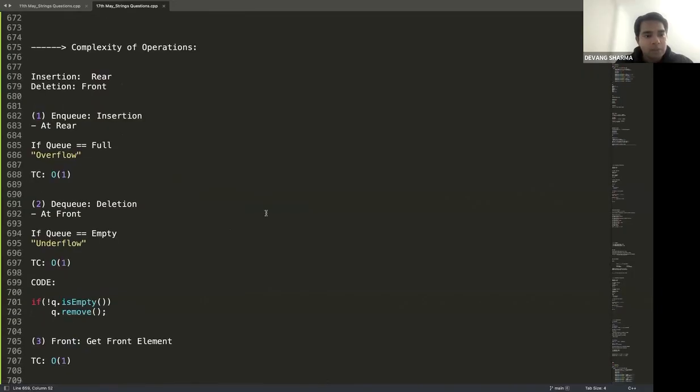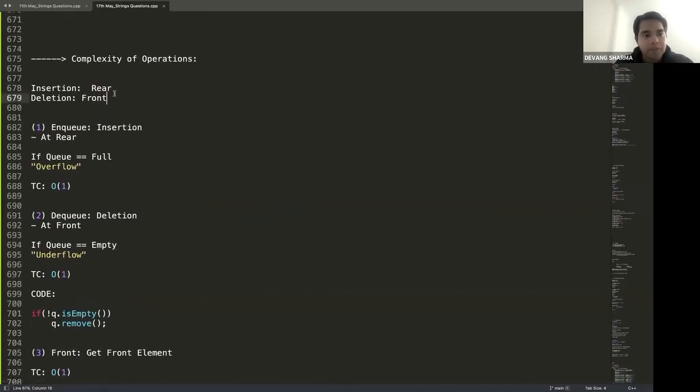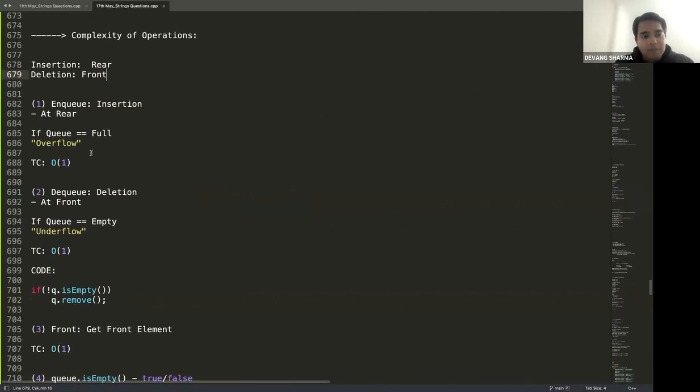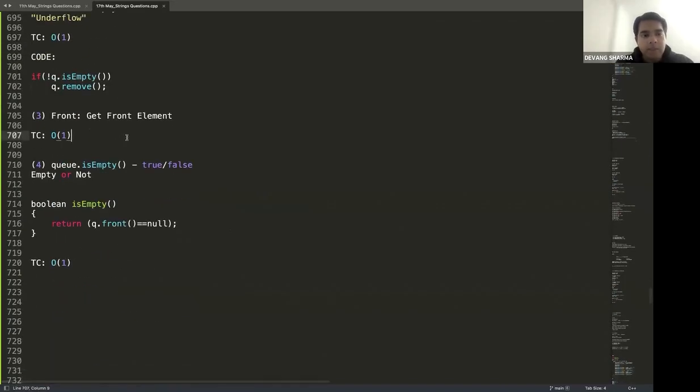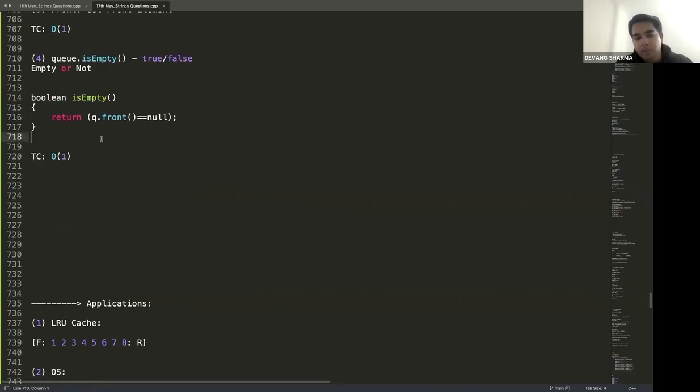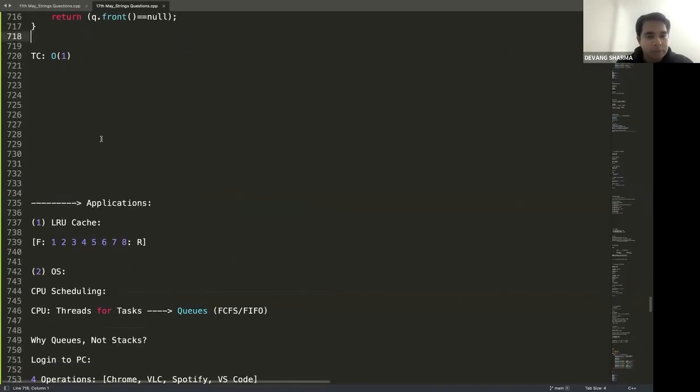We talked about the complexity of operations. Since insertion happens at the rear and deletion happens at the front, the complexity of insertion is O(1) and the complexity of deletion is O(1). Checking the first or front element is O(1), and checking whether a queue is empty or not is also an O(1) operation.